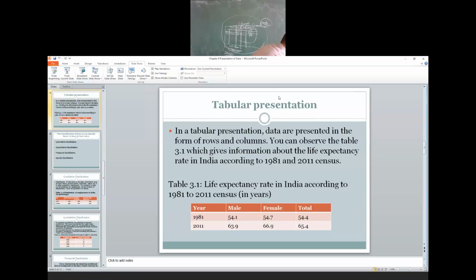So here we end today's concept of tabular presentation of data. The remaining part we shall discuss in the next session.